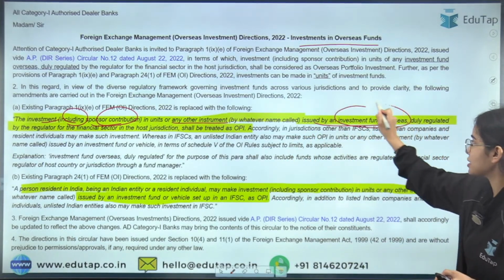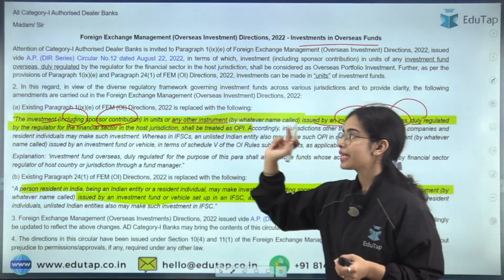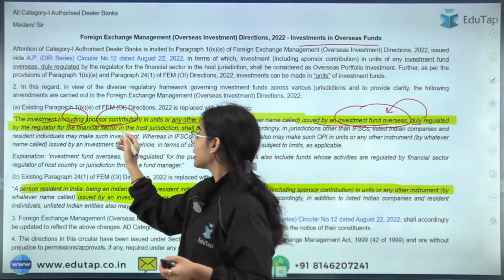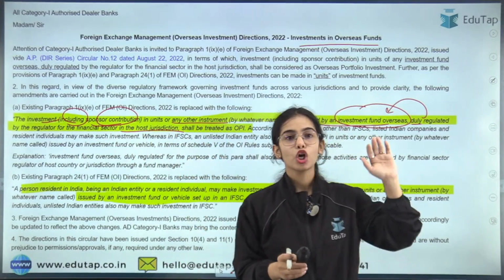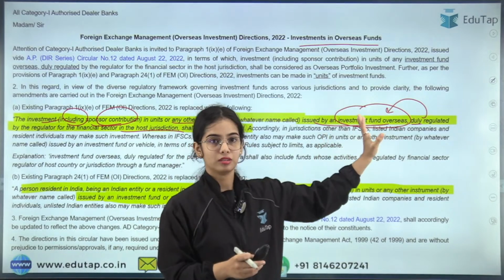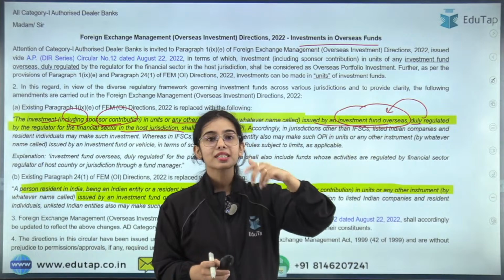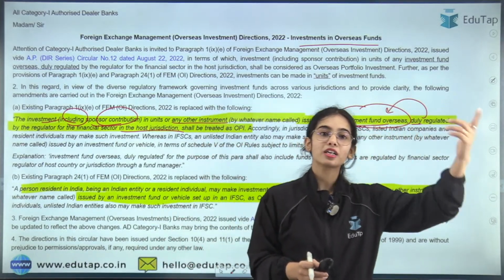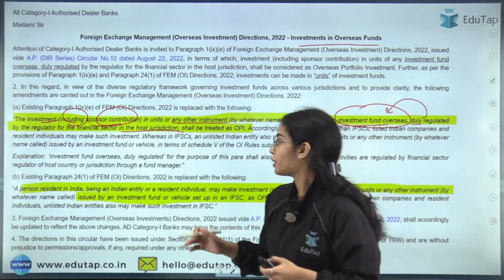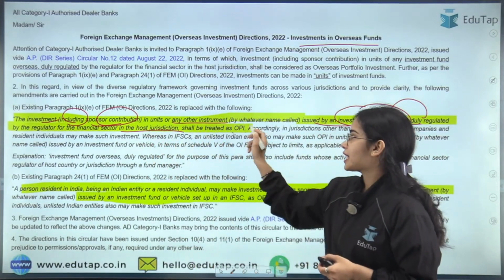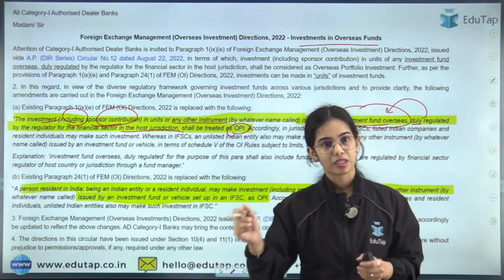Now, this investment fund is regulated by some regulator for the financial sector in the host jurisdiction. Let's say you are doing investment in a US investment fund or UK investment fund or German investment fund, that is regulated by the regulator of that host jurisdiction, let it be US, UK or Germany. This shall be treated as OPI, overseas portfolio investment, simply.